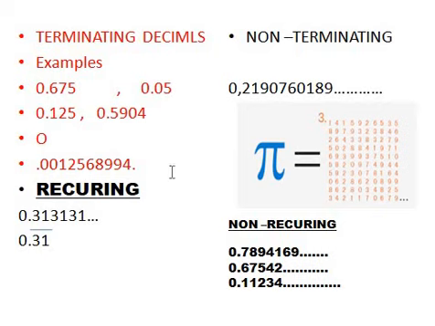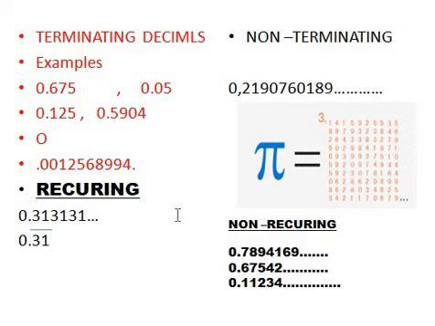Numbers that stop after some decimal places, even if it is 10, like 90.0012567894, are still terminating decimals. But if the number is not stopping, it would be non-terminating. Is this clear?